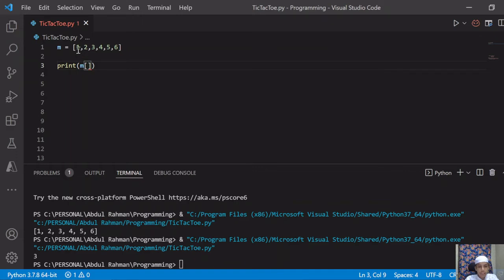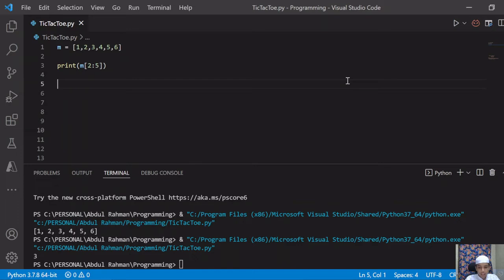1 is 0, right? 0, 1, 0, 1, 2. Okay, you want from 2, right? I will give here 2, from the second item to the last item. 2, 3, 4, 5. 0, 1, 2, 3, 4, 5. Right? I will give here a colon and then I will give here 5.